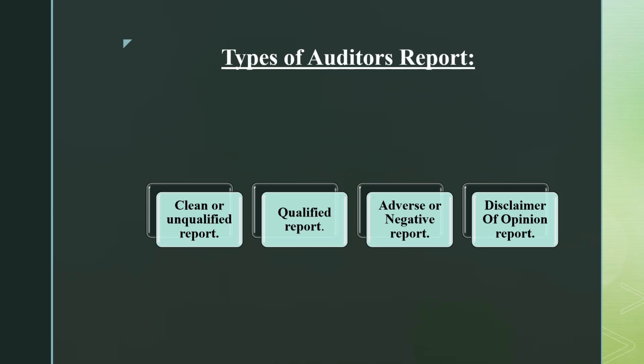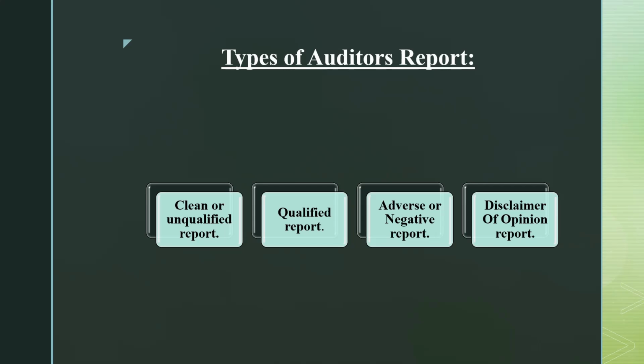At that time, you cannot rely on those financial statements and say that the company is performing very well or not, right? So here the auditor straight away gives his opinion that the financial statements do not give a true and fair view, and we cannot rely on the facts and figures provided by the company. Here the auditor gives a direct negative opinion. That means an adverse or negative opinion on the financial statements when the financial statements have been manipulated or misstated.